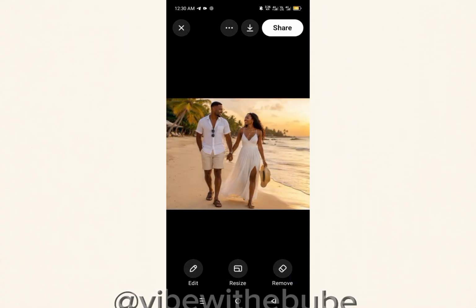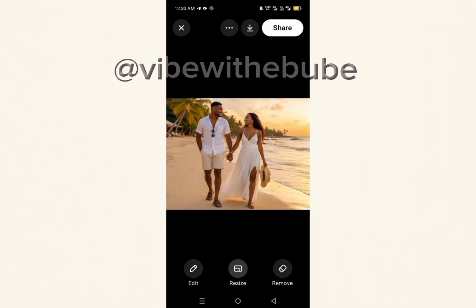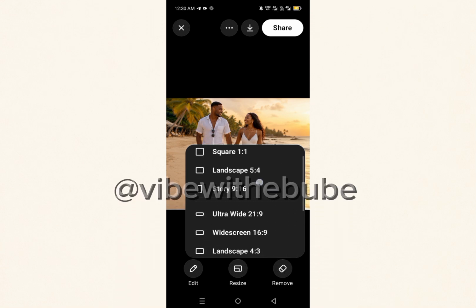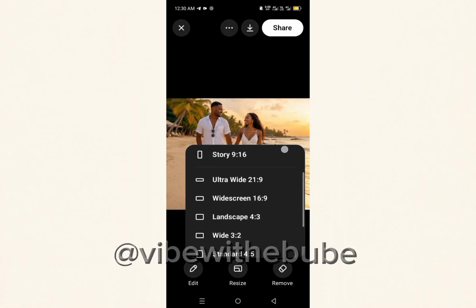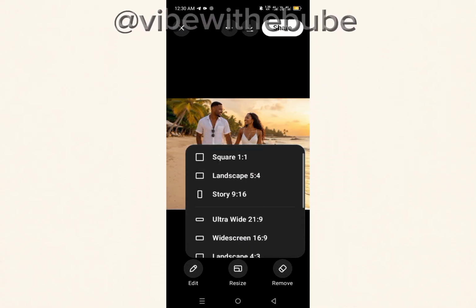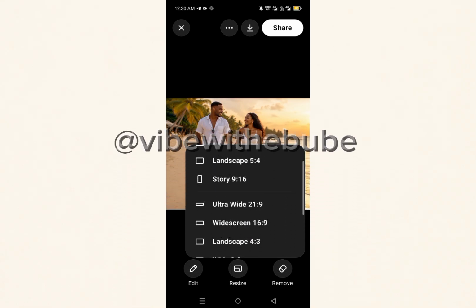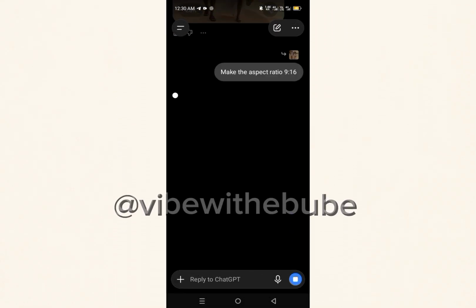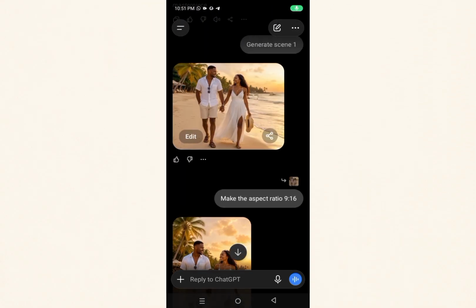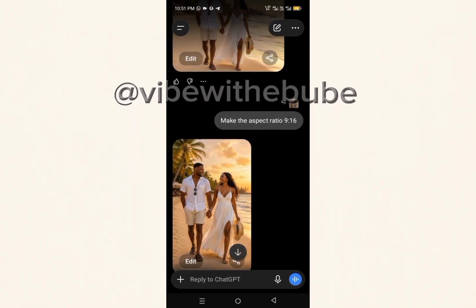Now gently click on that image. Do you see resize? Click on that resize. Now when you click on that, you see different kinds of ratio will come out. This one is under 16:9, but I'll be changing it to 9:16, which is the story or short. When you choose that one, give it time to load. Do you see this? The same thing.